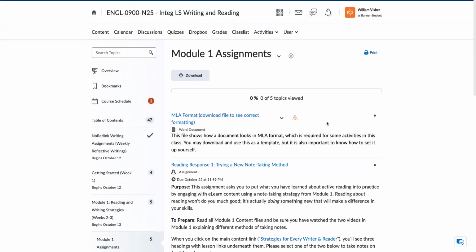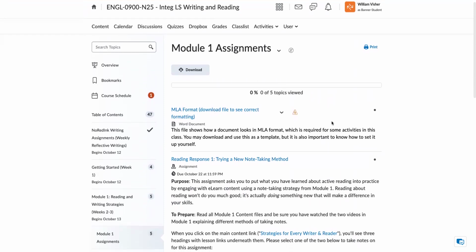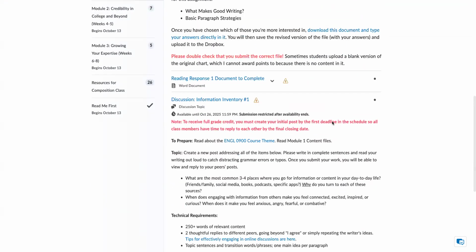Again, make sure that you have your no red ink. Please don't forget to do your no red ink free writing assignments. You had one due last Friday, and then you've got one due this Friday. And you just need to click on that link.